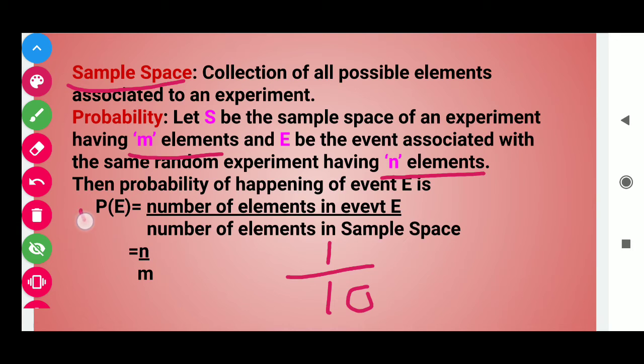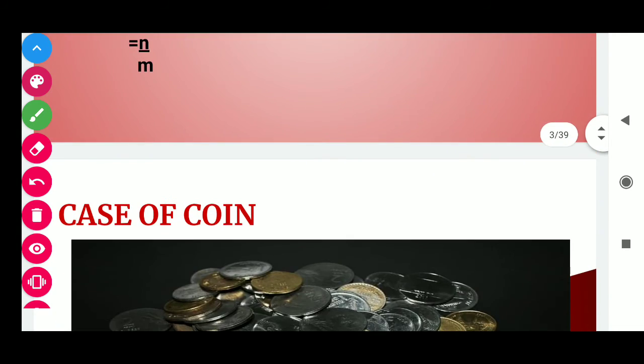Then what is the probability of happening of event E? That is the formula: probability of E is the number of elements in event E divided by the number of elements in the sample space. So students, in this way we have completed the definitions of sample space and probability.